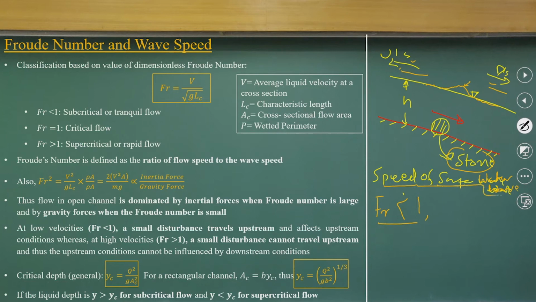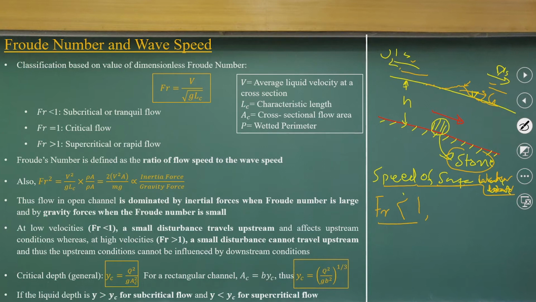That is what is created by natural processes like the flood occurrence, lifting a gate, having any stones or bed roughness, all create the disturbance. When you create the disturbance, then we try to look at how that disturbance is propagated. What is the speed of the propagation of this surface wave? Let it be designated as C naught.